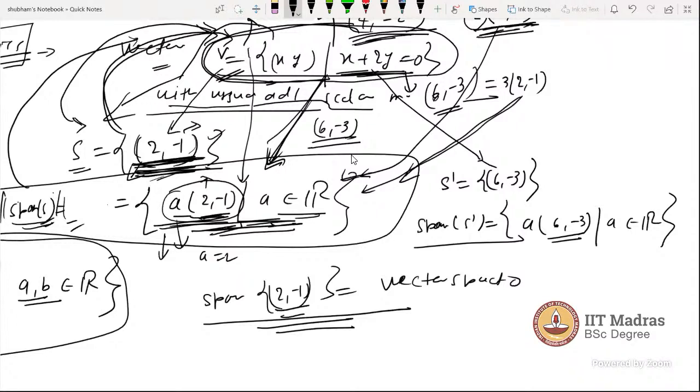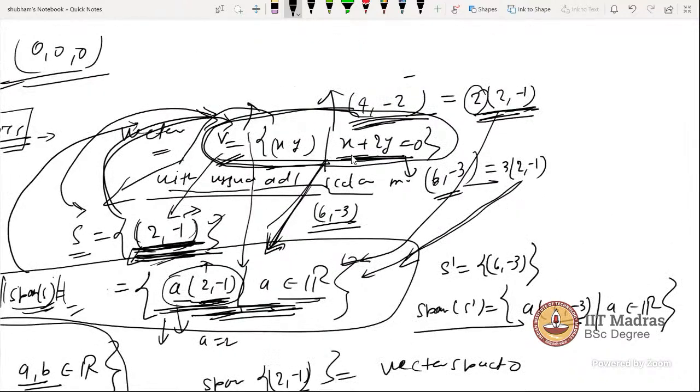No, actually this is a different thing. This is not spanning the whole of R2. But in the lecture, sir said if the span of S equals V, the vector space, then we can say it is in R2. Here, this V is not R2.